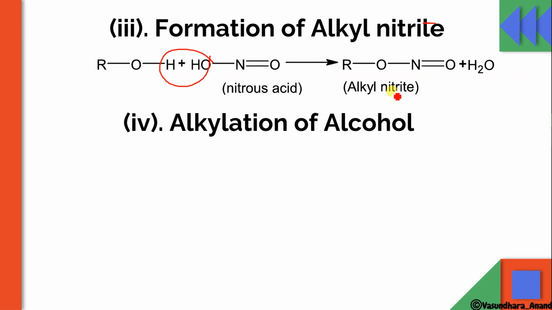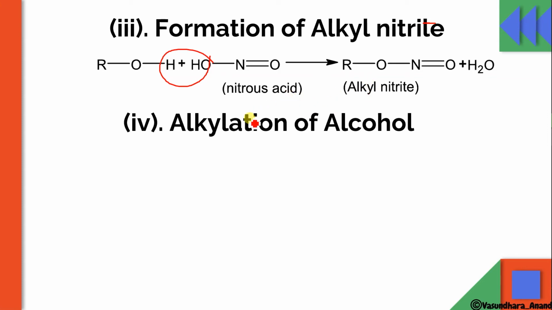If we have to make the nitroalkane, what are we supposed to react? First, we have to convert the alcohol into the halide by using PCl5 or any halogenating reagent, and then react it with AgNO2. It will give you nitroalkane.